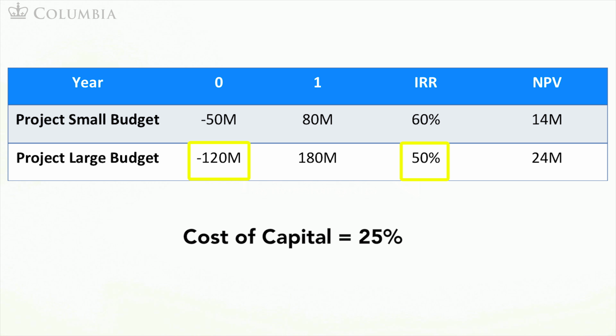The problem with the IRR is that it is scale independent. The NPV, on the other hand, is expressed in dollars today and hence takes into account the scale of the project. As I told you before, you should follow the recommendation of the NPV rule and choose the big budget alternative.